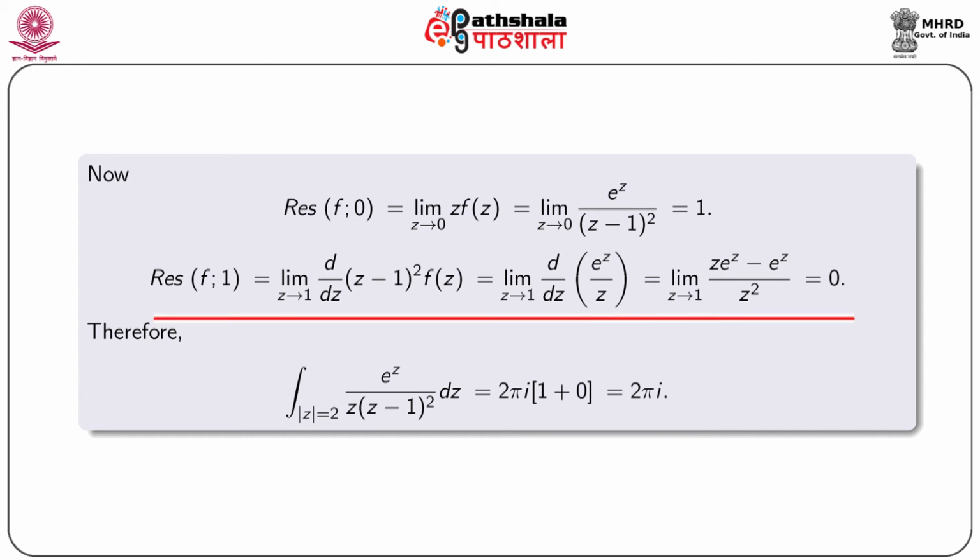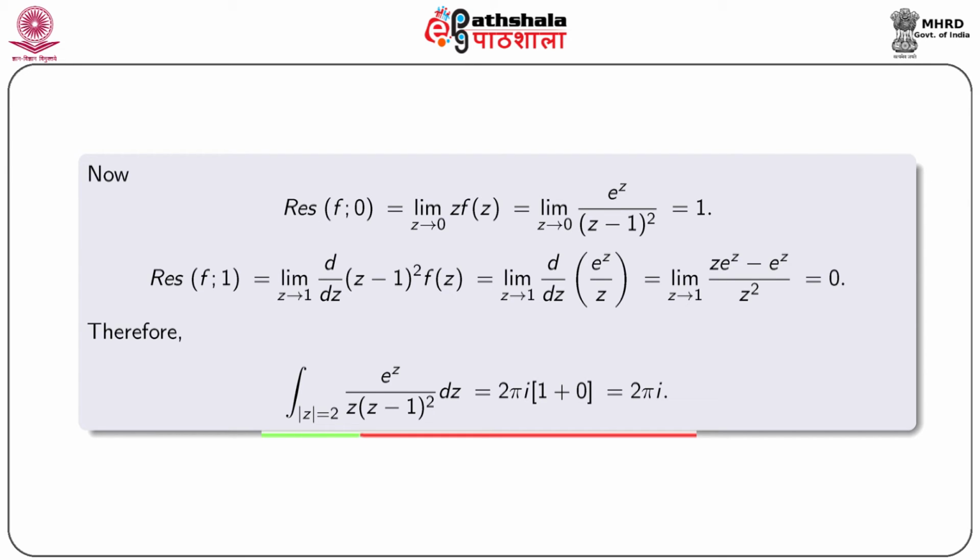Also, residue of f at 1 is equal to limit z tends to 1 of d/dz of (z minus 1) square into f(z), that is limit z tends to 1 of d/dz of e to the power z by z, and this gives the value 0. Therefore, we obtain integral over mod z equal to 2 of e to the power z by z into (z minus 1) whole square dz is equal to 2 pi i into (1 plus 0), that is equal to 2 pi i.